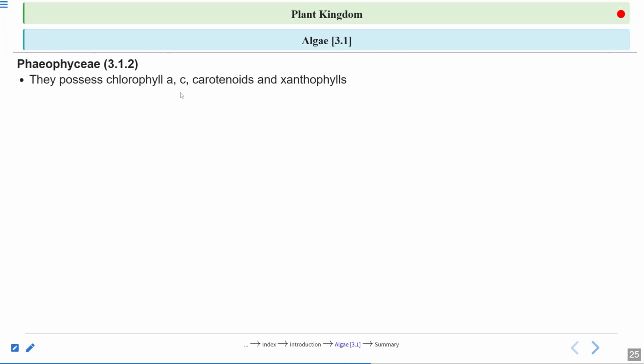Now see the pigments. In Chlorophyceae they have chlorophyll A and B, but here they possess A and C and some other accessory pigments. They are named carotenoids and xanthophylls, but the main chlorophyll pigments are chlorophyll A and C. They vary in color from olive green to various shades of brown. Now, the question should be there: though they have chlorophyll A and C, why do they look brown in color?